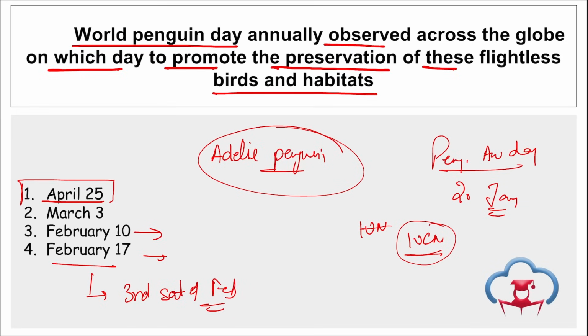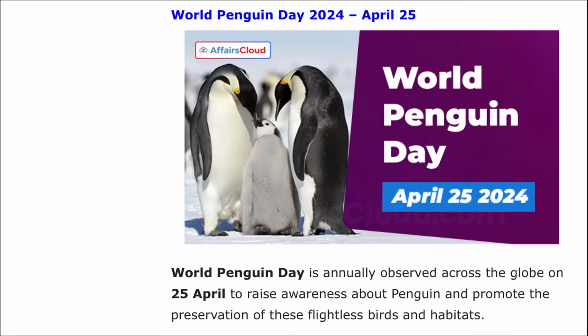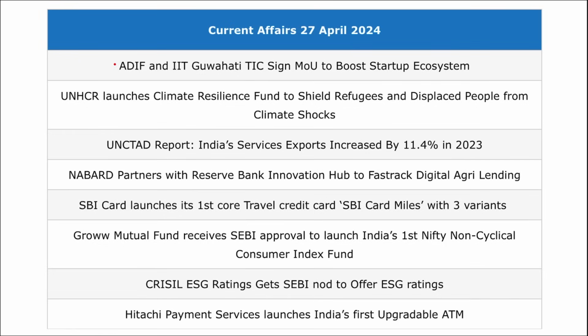Pangolins are species that eat ants and termites using their extraordinarily long and sticky tongue. And there are 8 different pangolin species found in Asia and Africa. If we talk about their status, they are marked critically endangered on the IUCN's Red List. Right? So that's all for the day, friends. Now let's move to some one-liner revision.